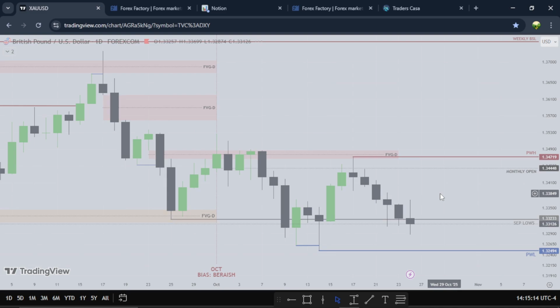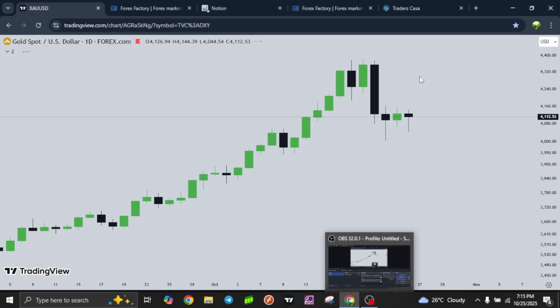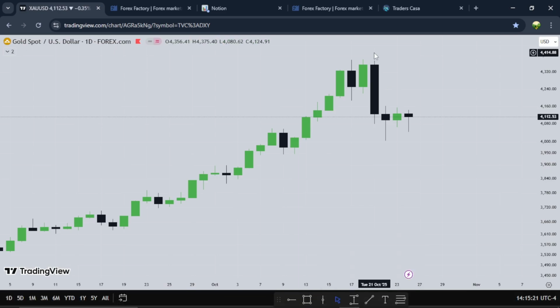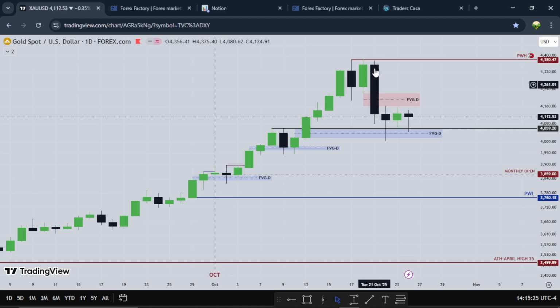So for gold, okay, let's see, it's recording, right? So this is gold. If you look, the dollar was bullish on Tuesday, right? Now we see how that affected gold. We see gold trade lower on Tuesday. This is Monday, this is Tuesday, this is Wednesday, this is Thursday, and this is Friday. So we see price dipping into this fair value gap. This candle is the low and this candle is the high, and this is the previous high that gold had taken out before making this high, right?